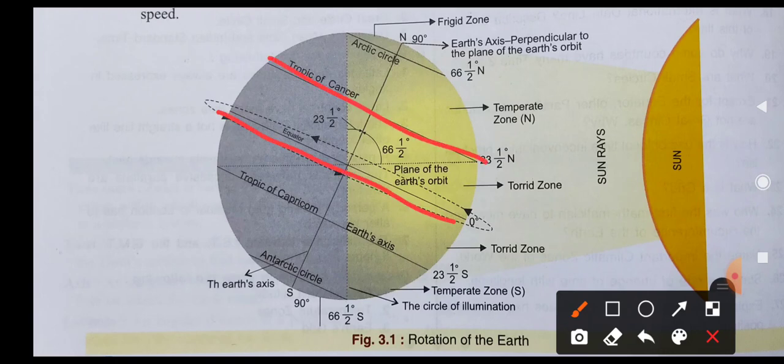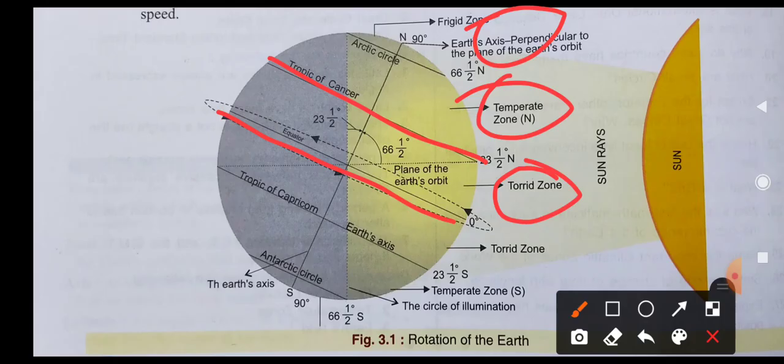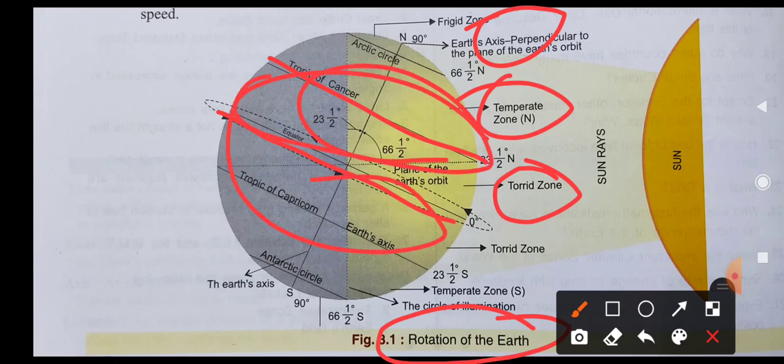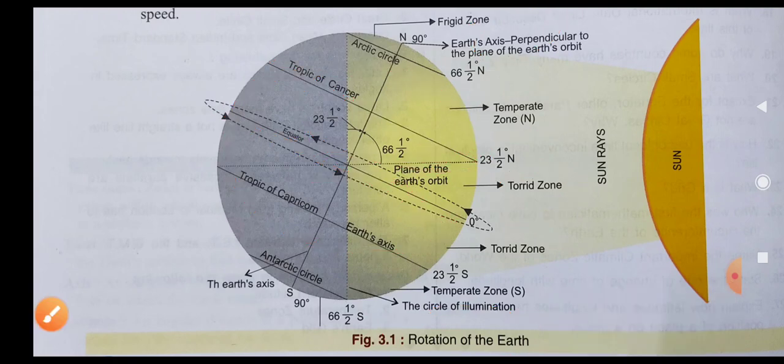Because of that we have the torrid zone, temperate zone, and frigid zone, which I already explained last time. And because of this rotation of the earth, the temperature is uniformly distributed on the earth. So I hope it is also clear.